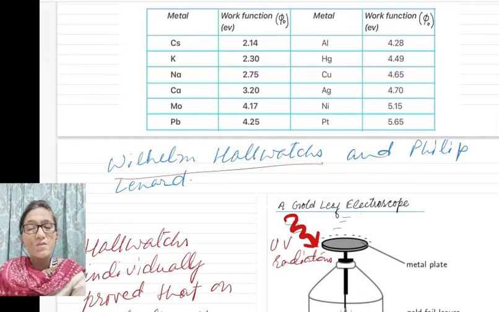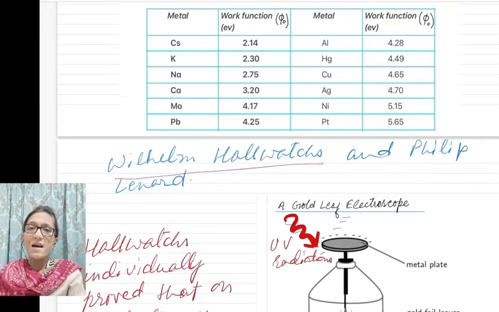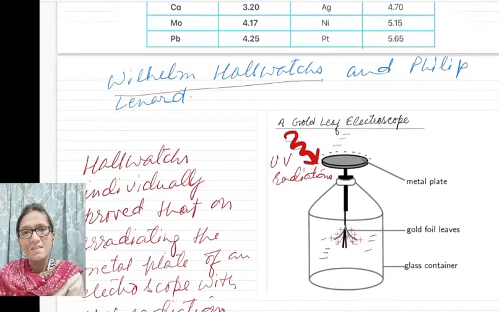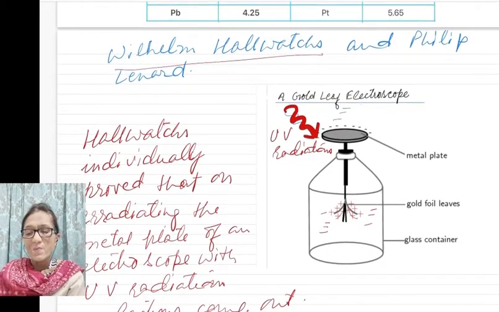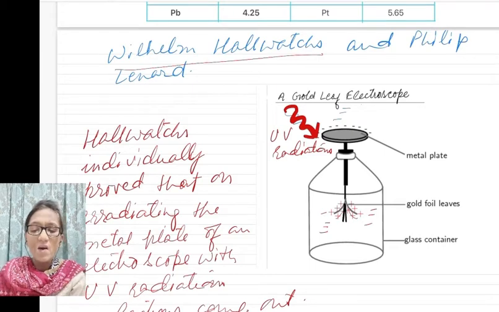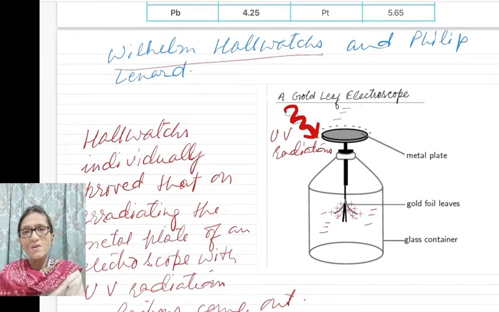So this was how Heinrich Hertz defined the photoelectric effect. Now this was further investigated by Wilhelm Hallwachs and Philipp Lenard, and they produced analysis to show how wave nature is not related to the photoelectric effect.